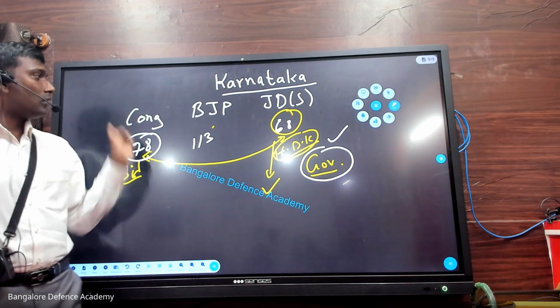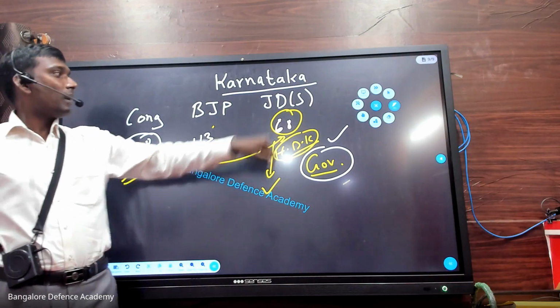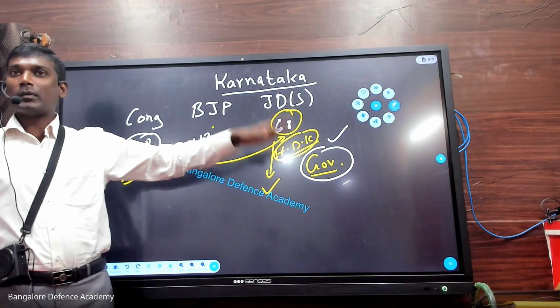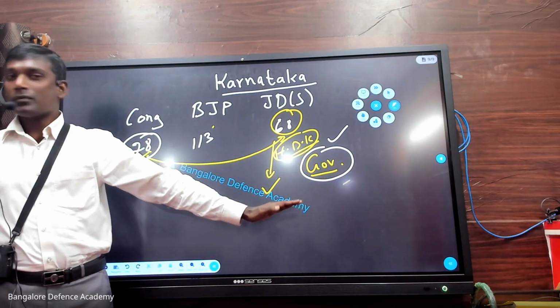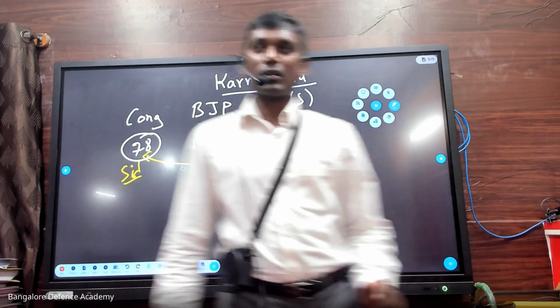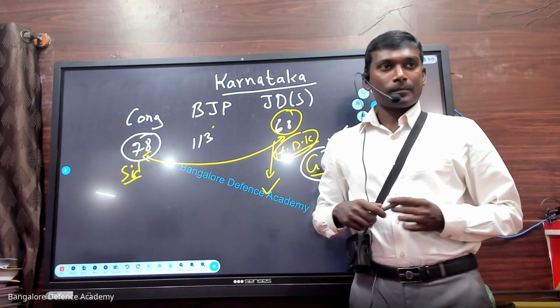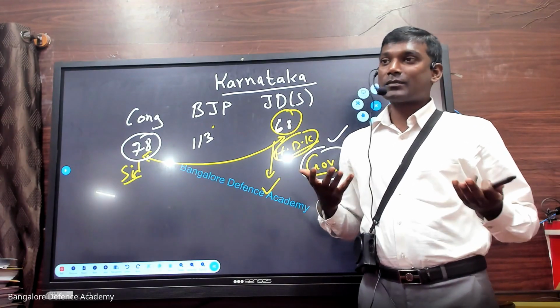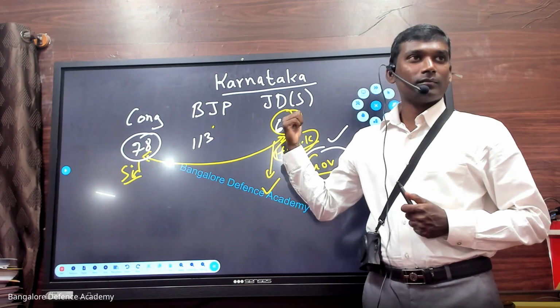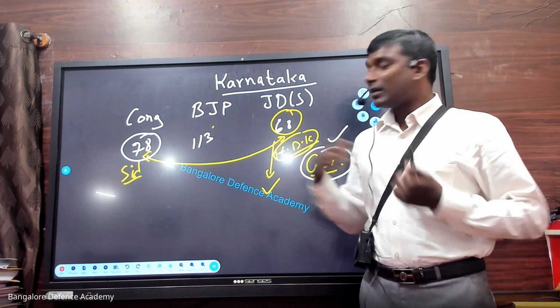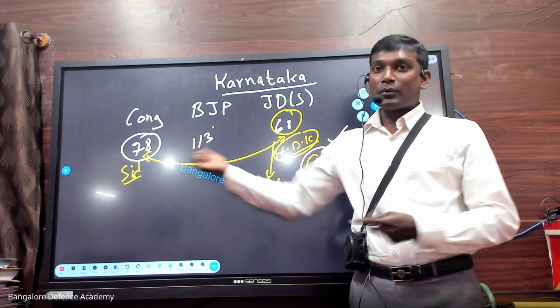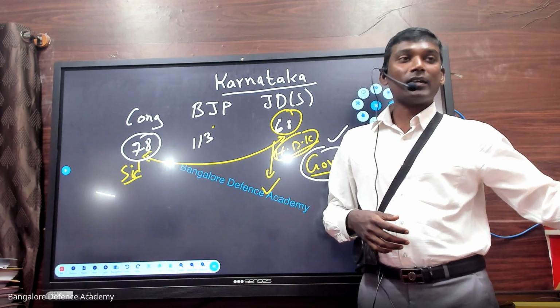So both Congress and JDS joined hands, and now what happened? H.D. Kumaraswamy becomes the chief minister of Karnataka. Look at this Indian democracy. People gave very less votes to this party. Okay, but now the leader is which party? JDS. Majority of them, they like BJP, but now they are in opposition. Okay, they are in opposition.